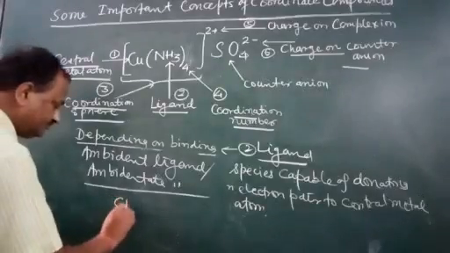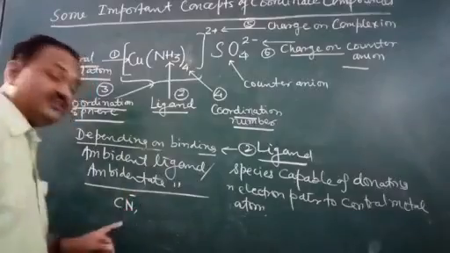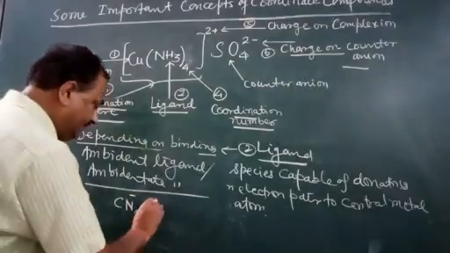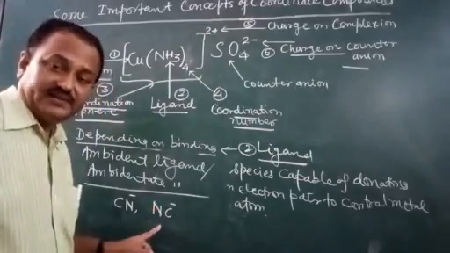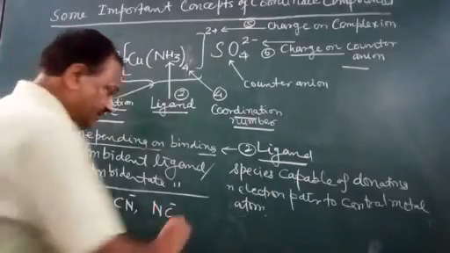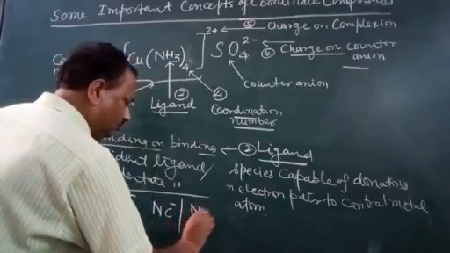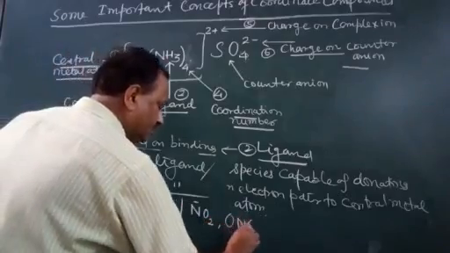Like CN, here the carbon is the bonding site, it is cyano, and here NC, isocyano. So these are complementary to each other. Then NO2 and ONO.